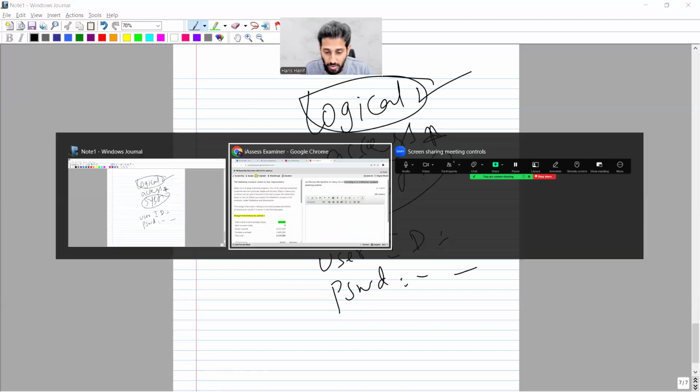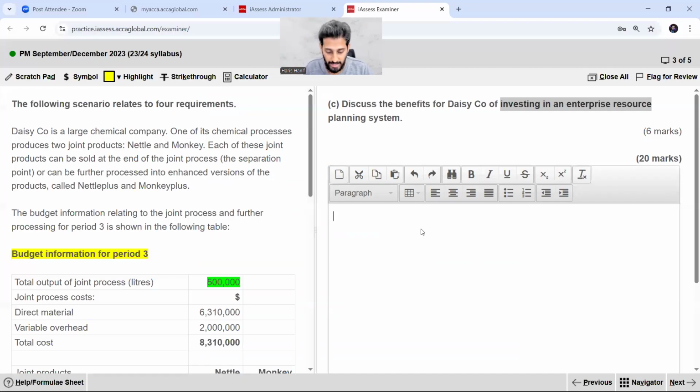So first of all, when you are supposed to write anything, you first need to write the definition. So what is this? ERPS, I mean Enterprise Resource Planning System. Enterprise Resource Planning System, that is ERPS.